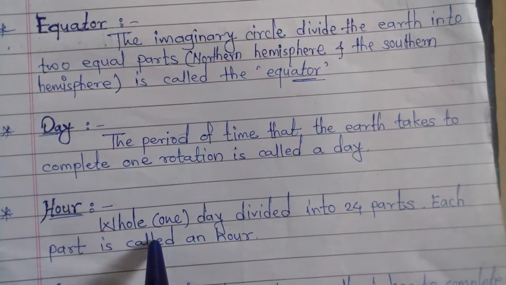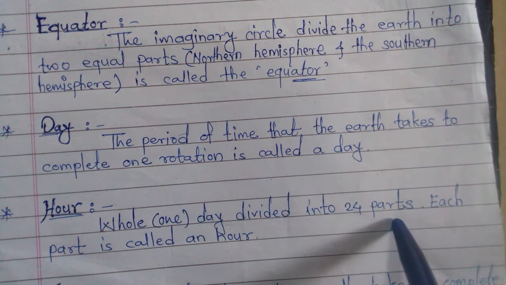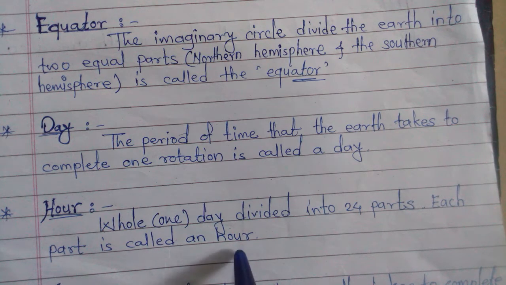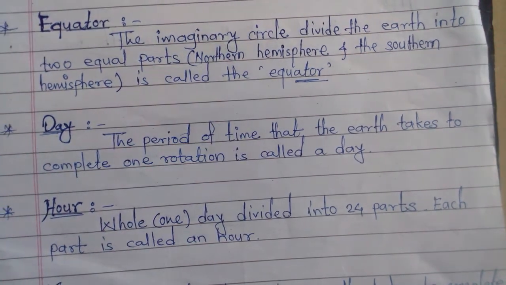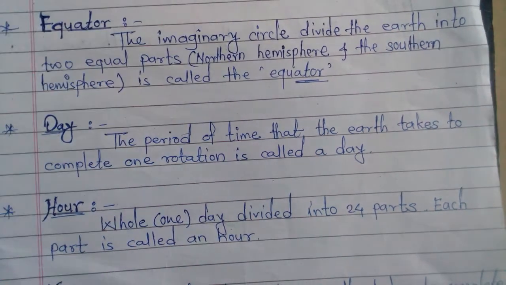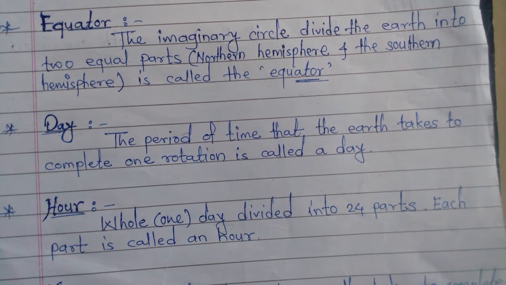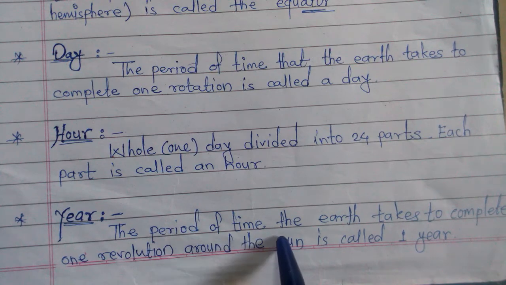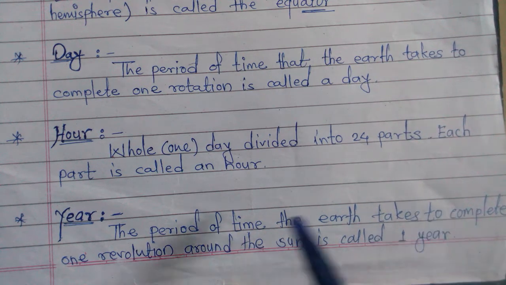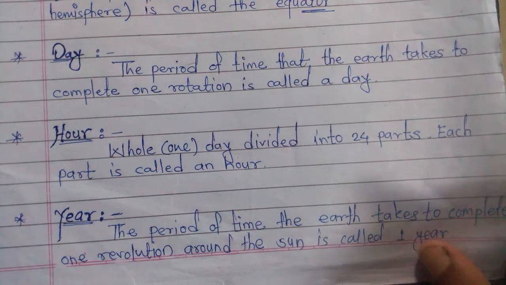Then one day is divided into 24 parts. Each part is called an hour. And the period of time the earth takes to complete one revolution around the sun is called a year.